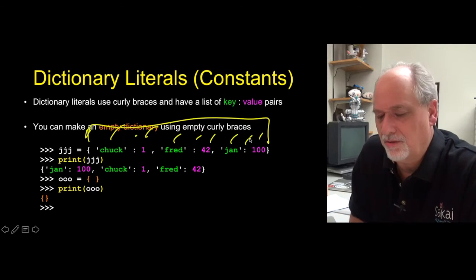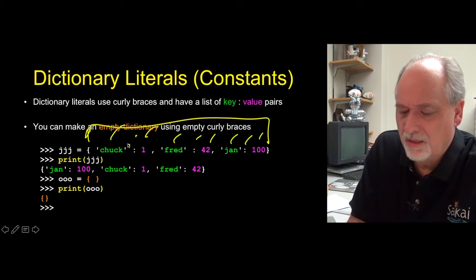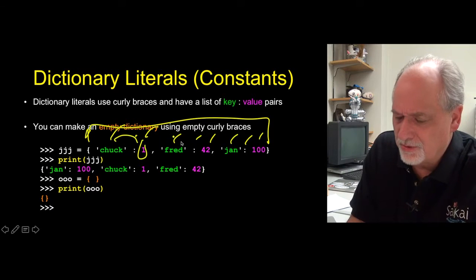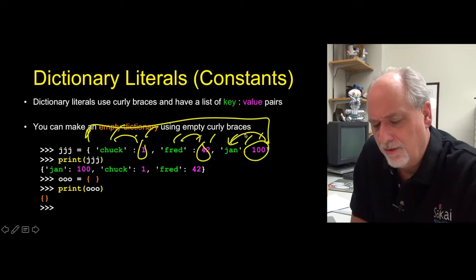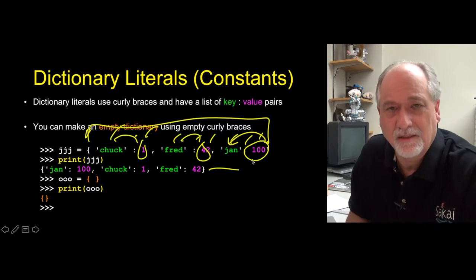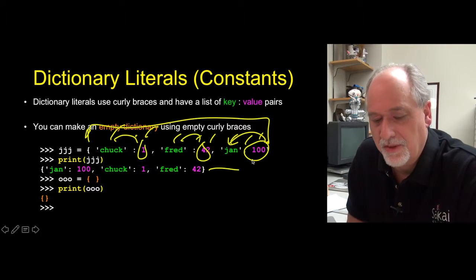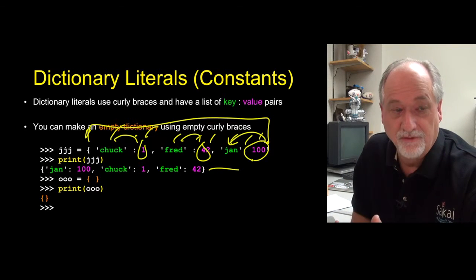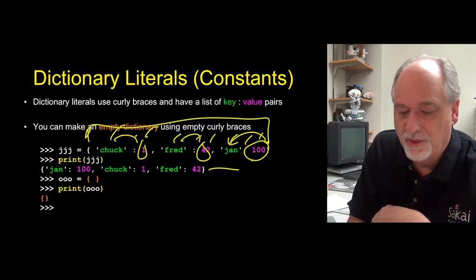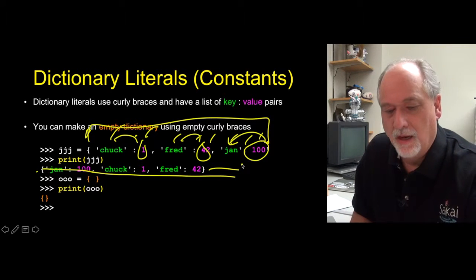And this is sort of the associative array bit. We are associating 1 with the key Chuck. We are associating 42 with the key Fred. We're associating Jan and 100. Then we print it out, it kind of looks exactly the same. And so the print statements in Python are nice in that you ask what's in a thing, and it shows you in the syntax that if you typed that into Python, that would be how you do a constant.